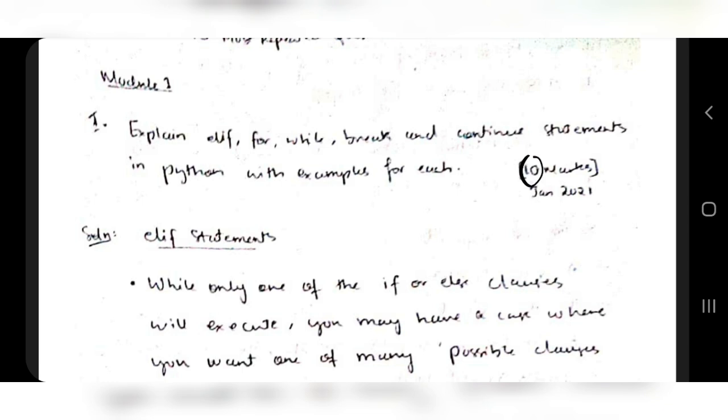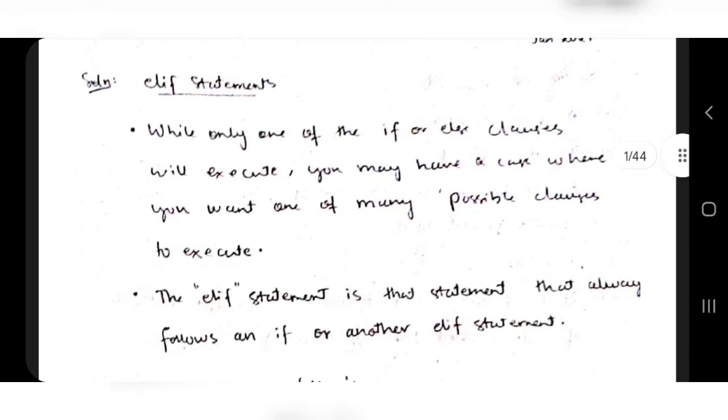It's for 10 marks, right? So you have to write what these statements mean, and explain by an example. For example, elif comes after if. First you have to explain what is if else, then you have to explain what is elif. So you'll be writing about the if statements. Either the condition will be if or else it is to be executed, but if there are multiple possibilities, for example, if you got some grade in your exam, the grade will be A if your marks is between 90 to 100, and your grade will be B if your marks is between 80 to 90, and so on. So there are multiple possibilities.